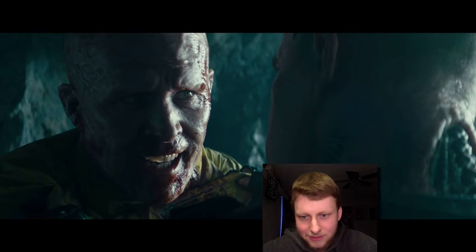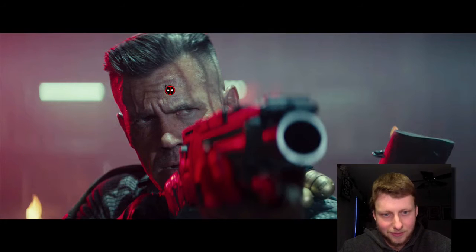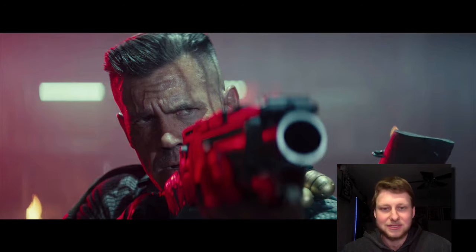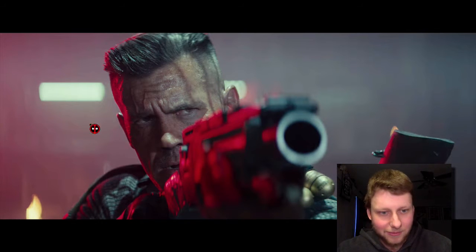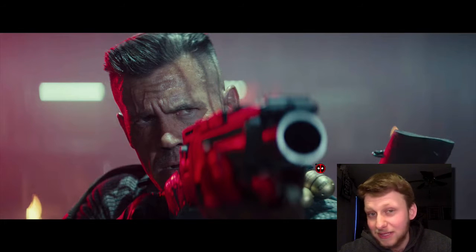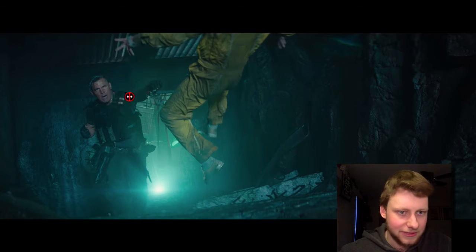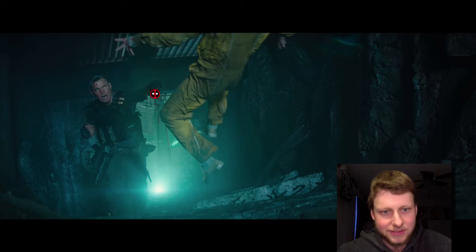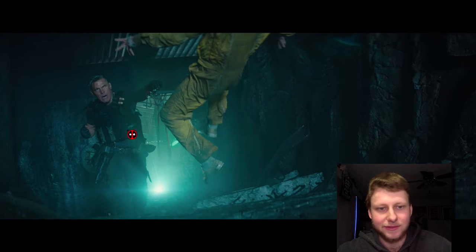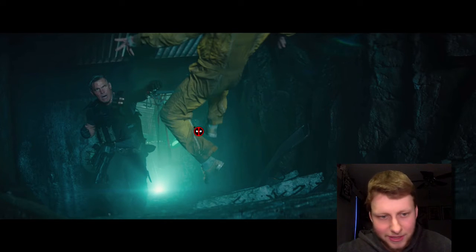We get, again, Deadpool and Cable kind of teaming up, and they're fighting, and he points the gun. It looks like he's pointing the gun here, but this is clearly a totally different scene that we see later on, with all this red lighting and stuff. I'm assuming he's probably pointing this at maybe Deadpool, but probably Colossus or something like that. And then we go back to that other scene, their first meeting it looks like, and he just hits him with his arm, just sends Deadpool flying.